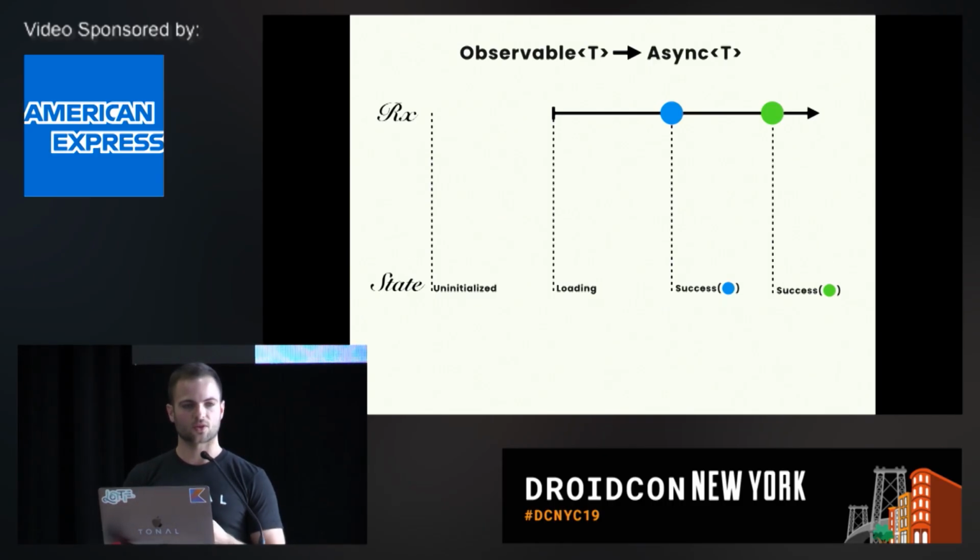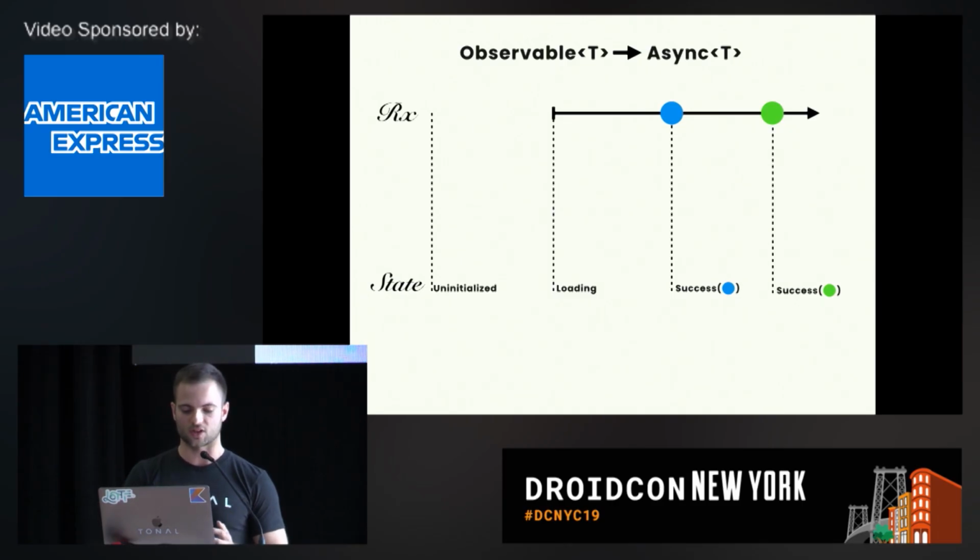In MvRx, we created a sealed class with 4 types: uninitialized, loading, success, and fail. It's generic on the success type. The success type wraps the successful value, and the failure type actually has the exception that it failed with. So what we've created with MvRx is an extension function on observable that takes the stream of data of type T, and it maps it to a stream of async T. And it automatically handles the loading and failing, all that kind of stuff for you.